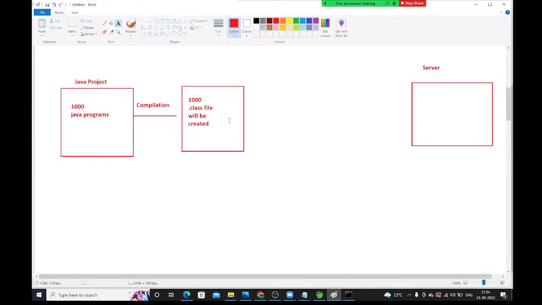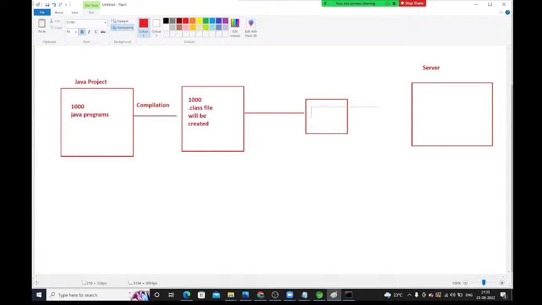Right, next what we need to do here: whatever the 1000 .class files are available, we need to package them. We need to package all 1000 files as a war file or jar file. We need to package as a war file, guys. I will tell what is jar, what is war, give me 1 minute.